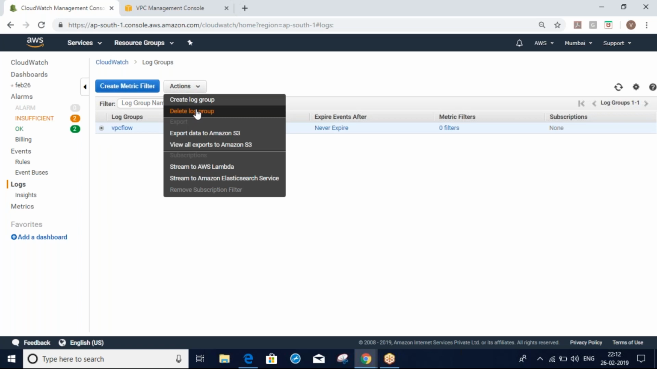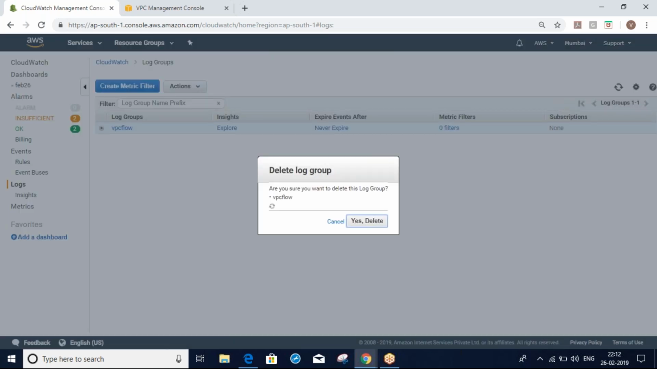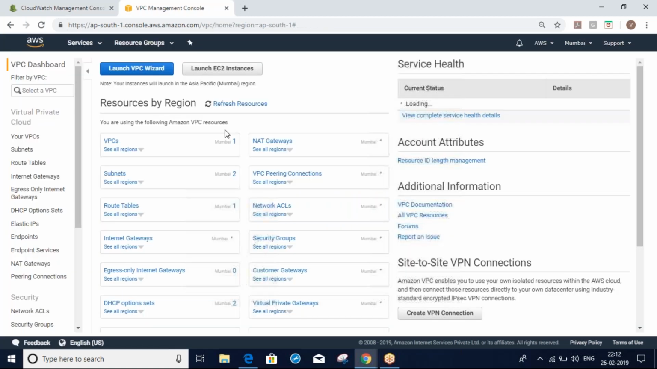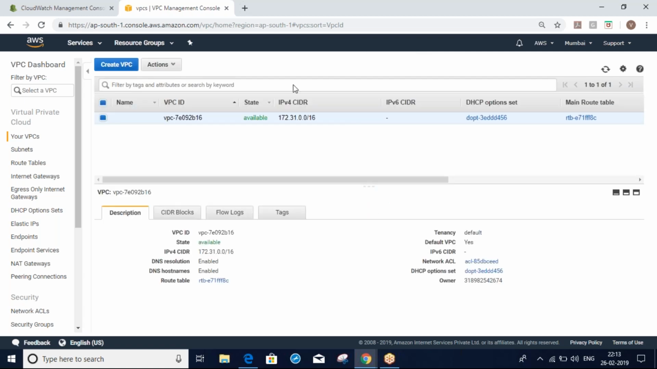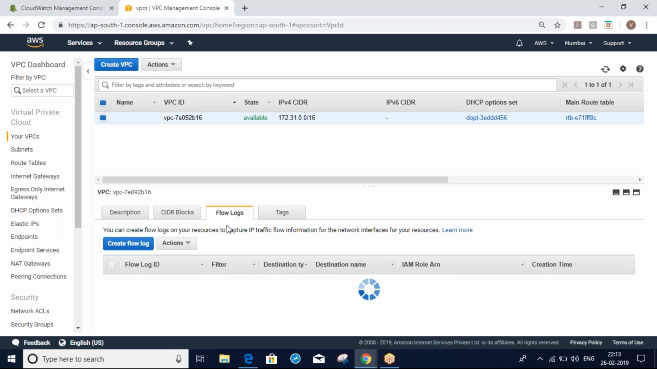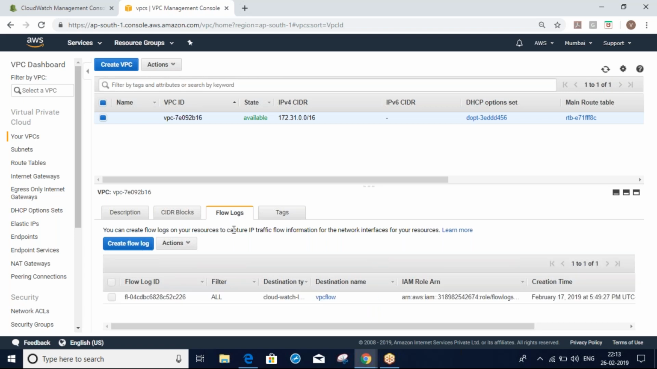So now I am in the VPC console. Are you able to see my console now? Now I am in the VPC console. Yes, now I can see. Okay. So here you can see flow logs. Are you on the correct page, correct screen? Yes, yes.